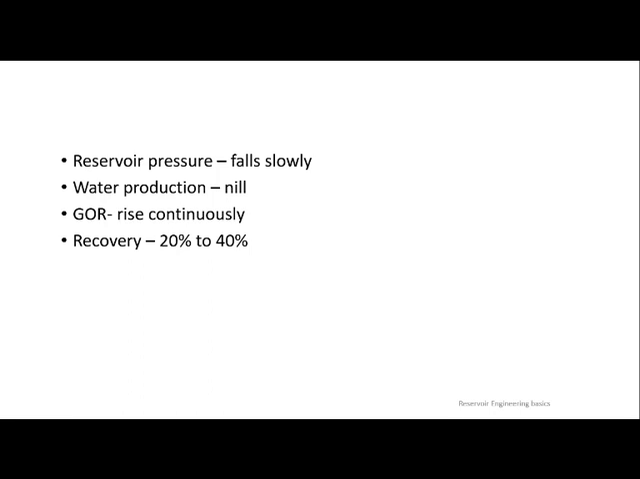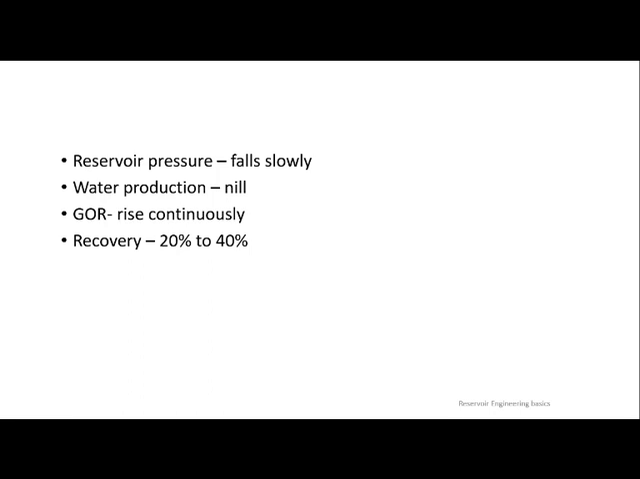Out of all drive mechanisms, which drive mechanism will be given the first preference? You have to answer in such a way that I cannot simply say a water drive mechanism. Why? Because water may not be there. Immediately he may ask, if water is not there, then what is the next best one? So it depends on gas. If gas itself is not there, then what will it be? Solution gas, which is present inside the oil.